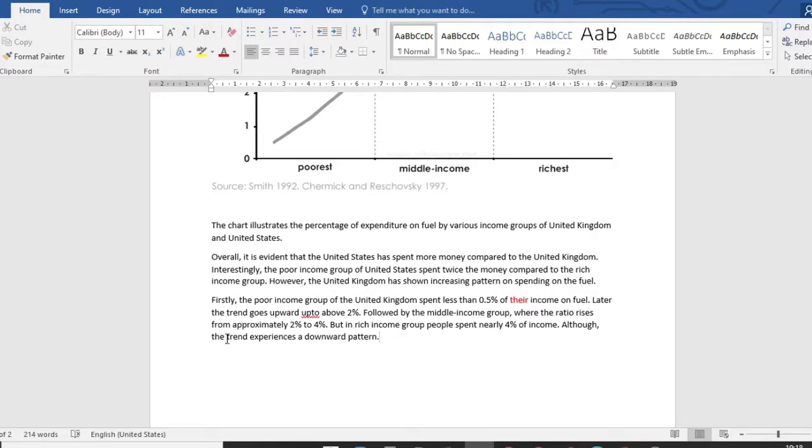Although as the richness increases, you can write as the income increases, after a certain amount, the trend experiences a downward pattern.